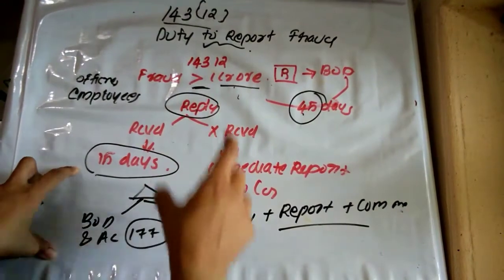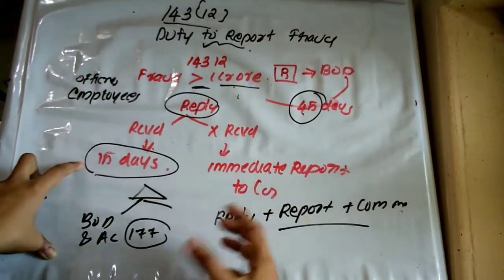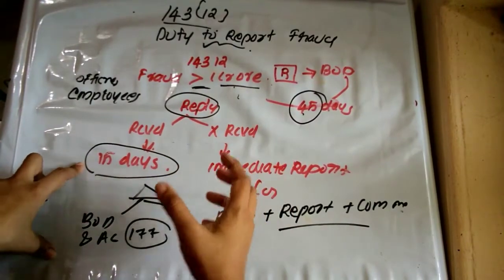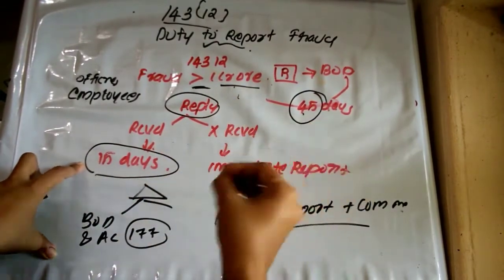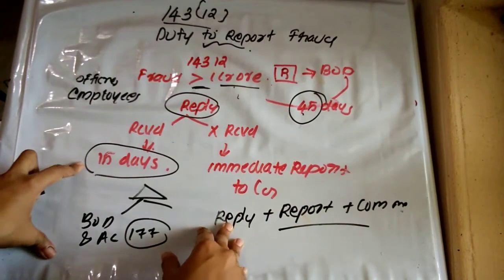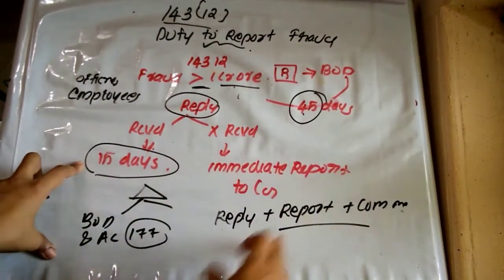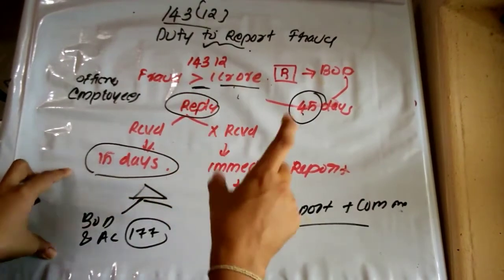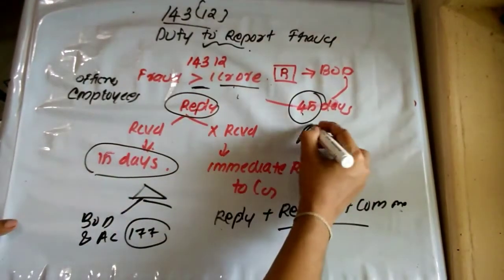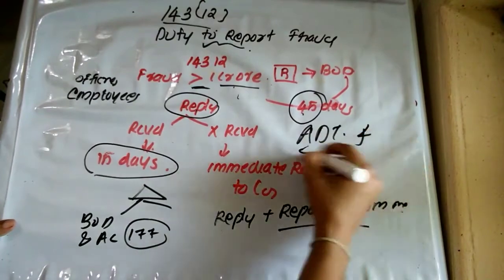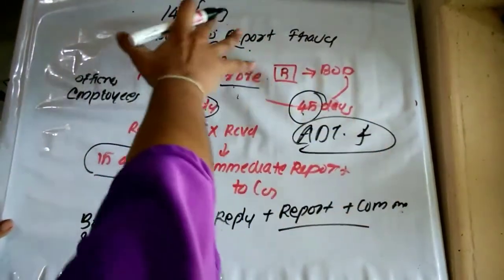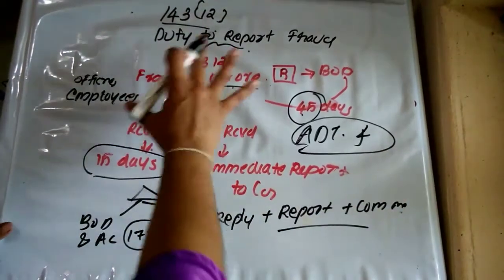If the reply, recommendation or observation has been received by the auditor, the auditor shall forward the submitted report along with the reply or recommendations of the board of directors and their comments to the central government within a period of 15 days of receipt of such reply or recommendation, in form ADT4, fraud form 4.